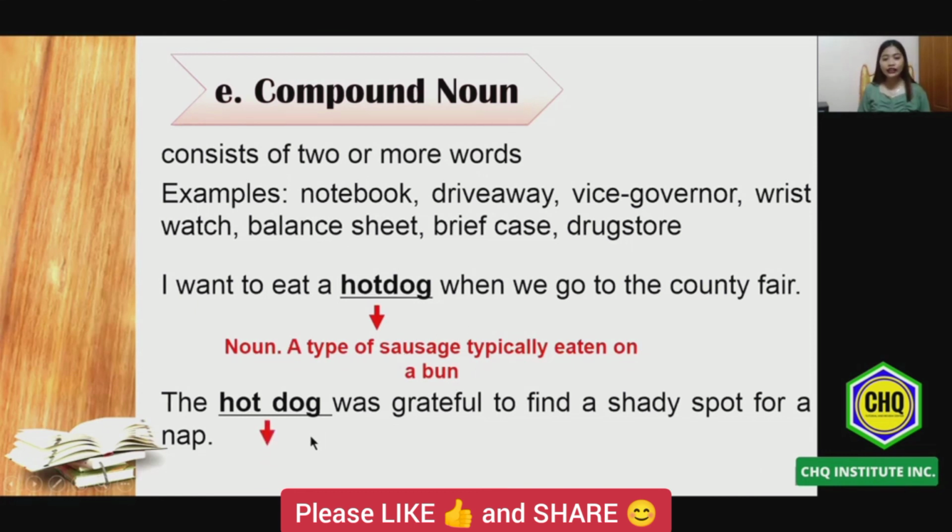While the hot dog in the second example, hot is the adjective and dog is the noun. It means an overheated, panting canine. Although we have the same structure of the words, it has a different meaning. That is the use of compound noun.